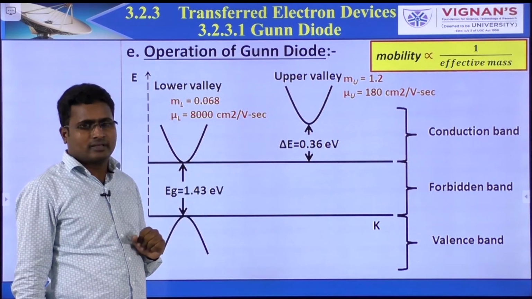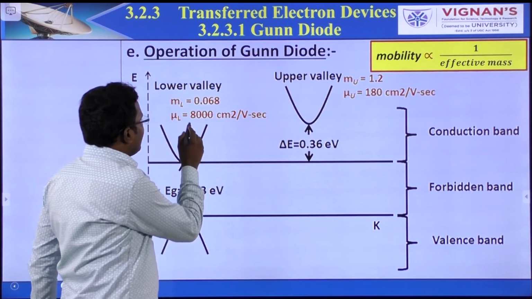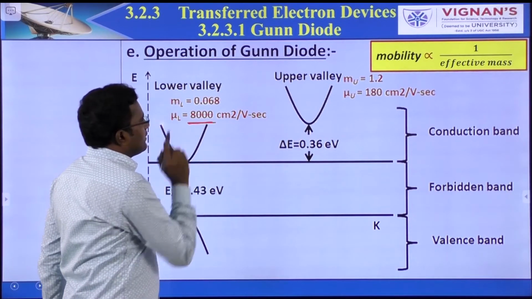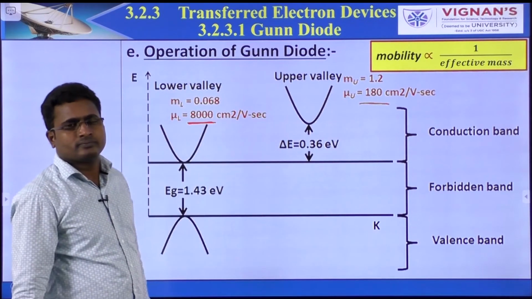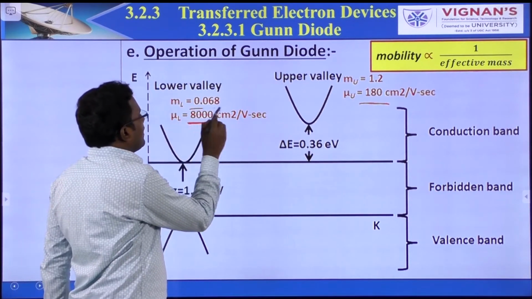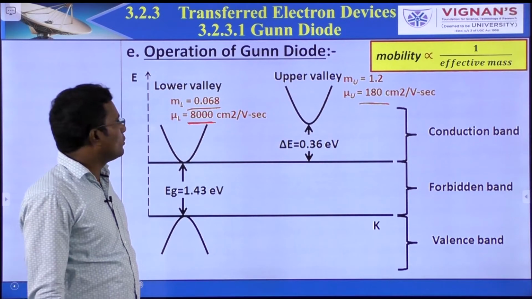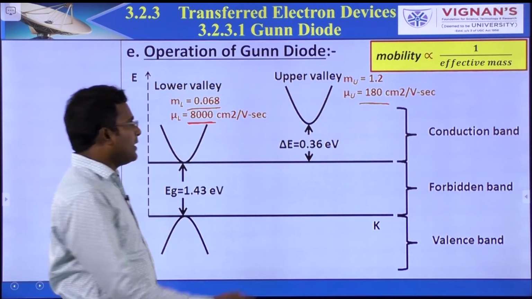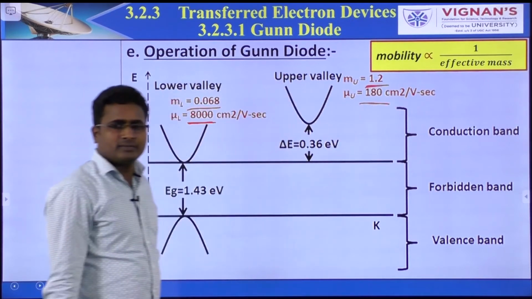What is the difference here? In the lower valley, mobility is high compared to the upper valley, and the mass of the electron is low compared to the upper valley.